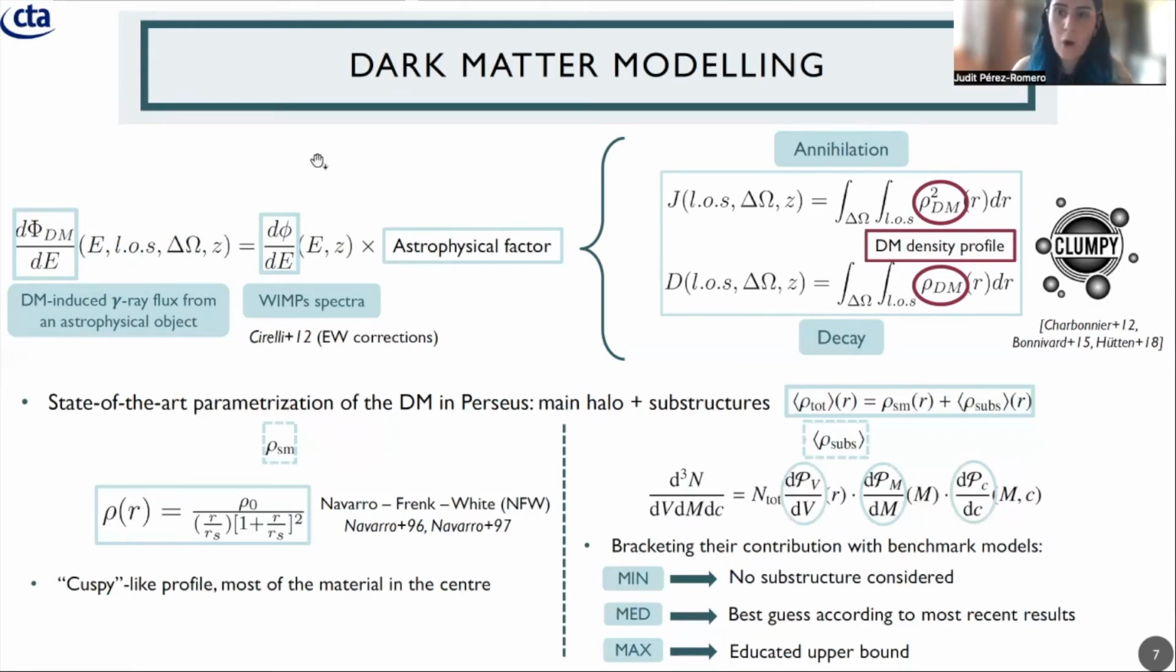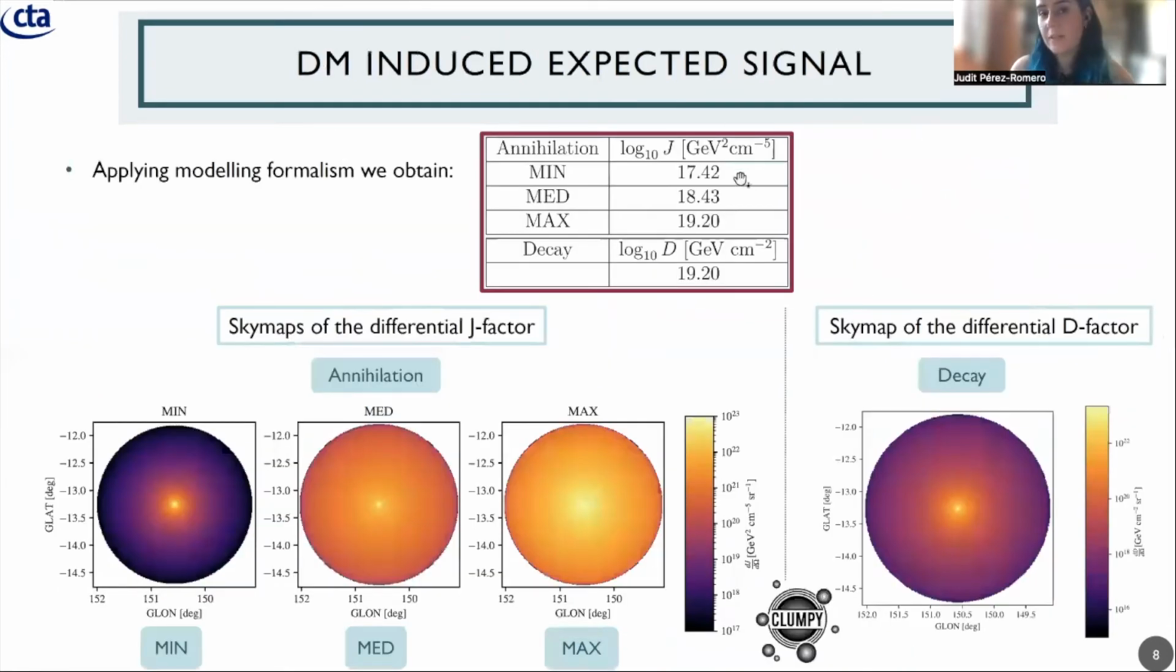Then applying all this to the measurements that we have from the Perseus galaxy cluster, we obtained 3 different J factors for the min, med, and max models, and 1 for the decay, because, as we have seen, these smaller substructures do not have a proper contribution in the case of decay because of their mass and the distance. And what we can clearly see from these different values of the J factors is that taking into account these substructures can enhance the J factor that we obtain from an object by nearly 2 orders of magnitude, so having a really important role.